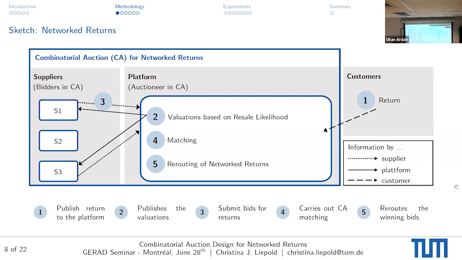This setting, matching and everything can be carried out very quickly. So on the customer side, actually, they won't realize what's going on. They will just print the return label with this address.